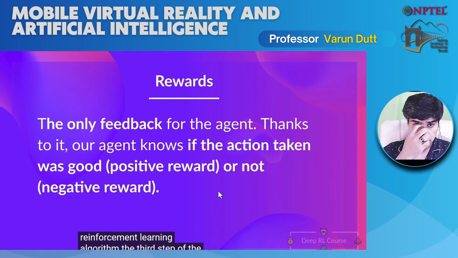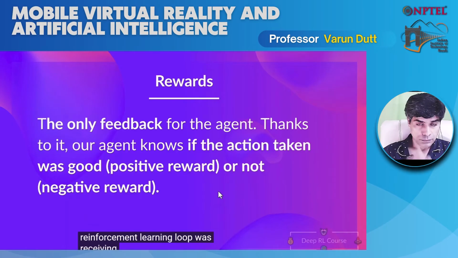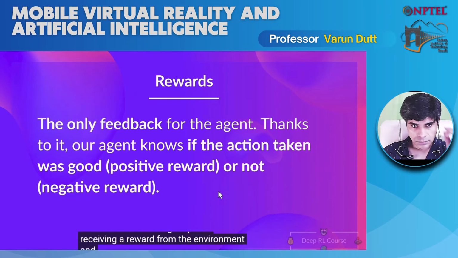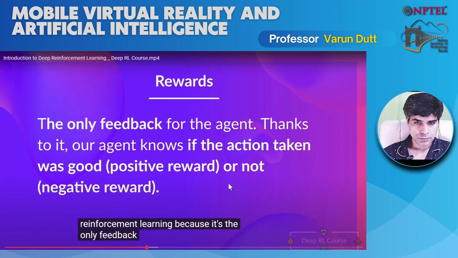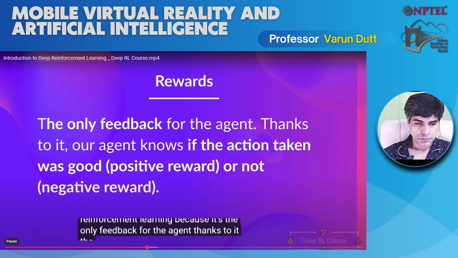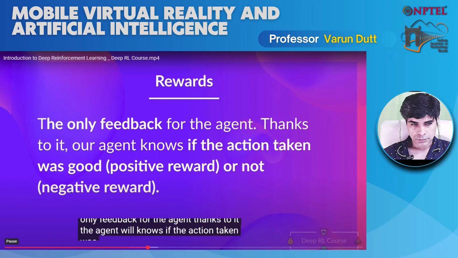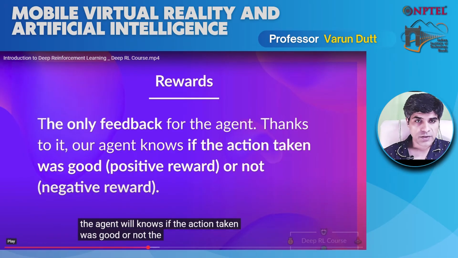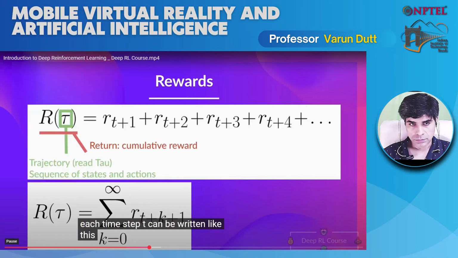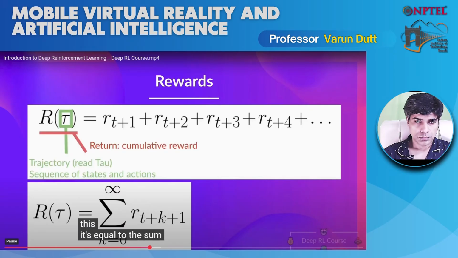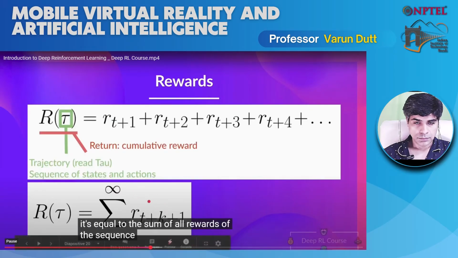The third step of the reinforcement learning loop was receiving a reward from the environment. And the reward is fundamental in reinforcement learning because it's the only feedback for the agent. Thanks to it, the agent will know if the action taken was good or not. So for every action, there should be feedback to the agent. If it is positive, the action was good. If it is negative, the action was not good. The cumulative reward at each time step t can be written like this. It's equal to the sum of all rewards of the sequence.